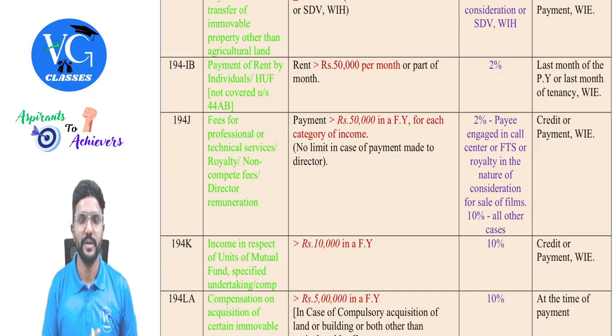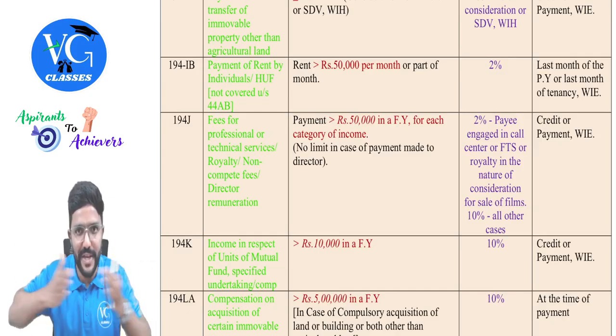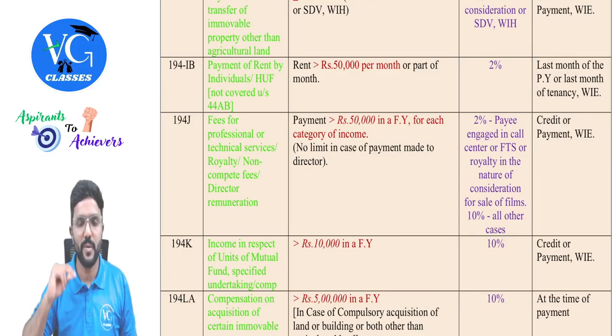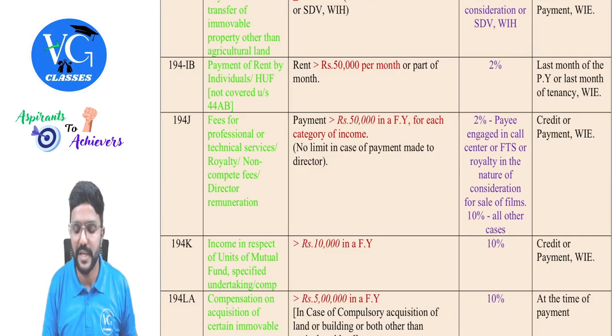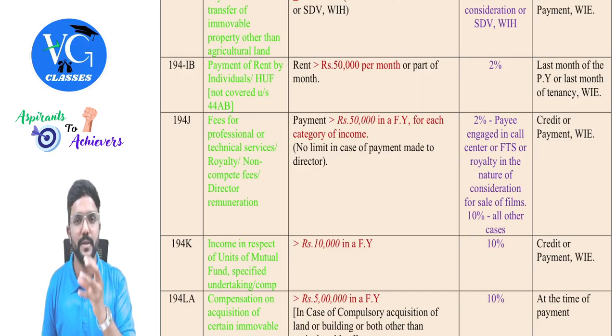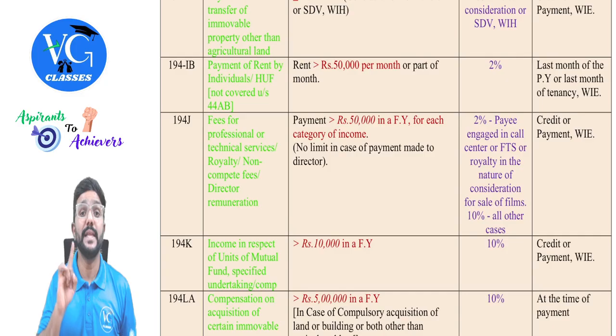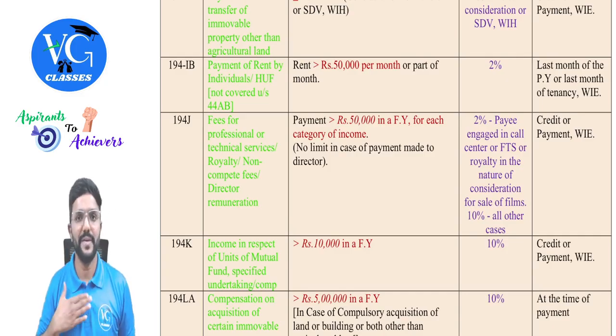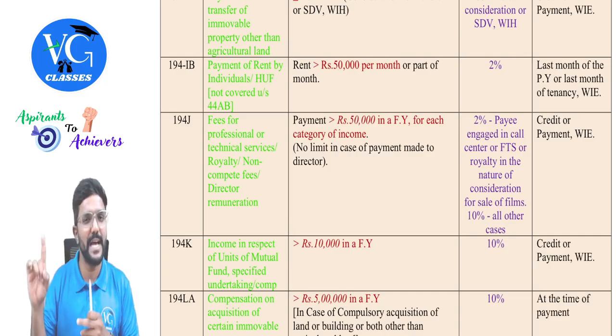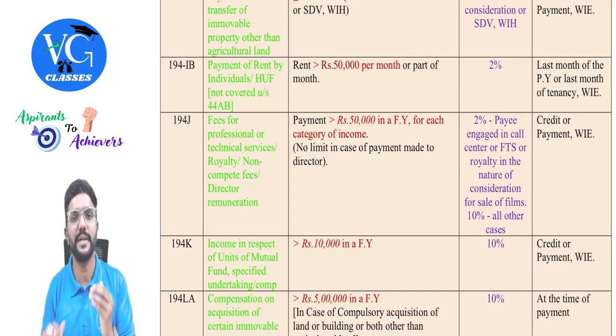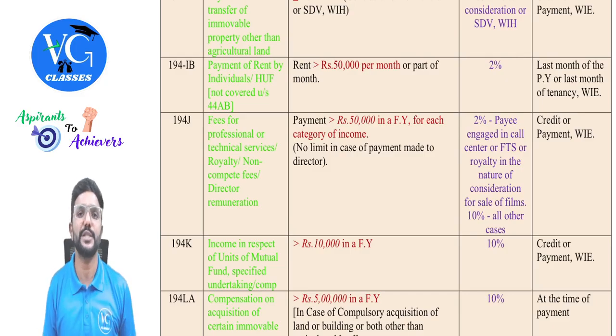Every month? No. Assume I stayed in a rented house throughout the year. So what is the total rent I would have paid? 60,000 into 12. On that, what is the TDS? 2%. So this is the amount of TDS. I repeat, 60,000 into 12 into 2%. So this TDS has to be deducted in the March month rent. Whatever rent I am paying in the March month, that is the last month of the previous year. In that month's rent, the entire TDS for a year has to be deducted.